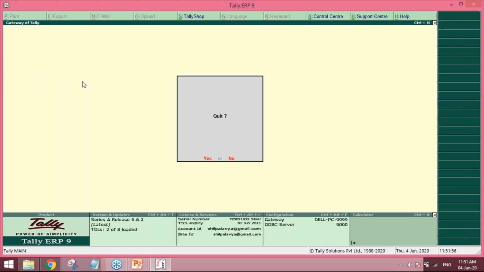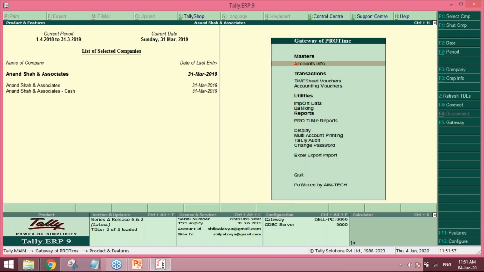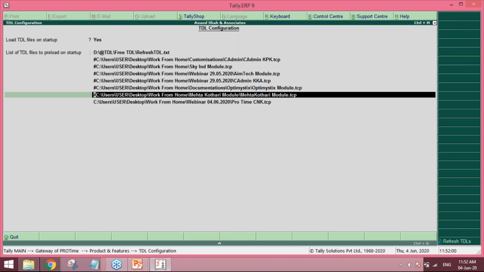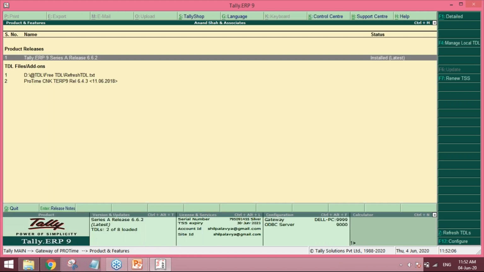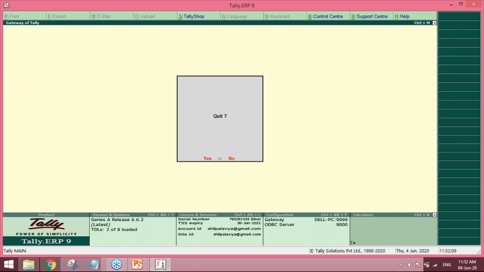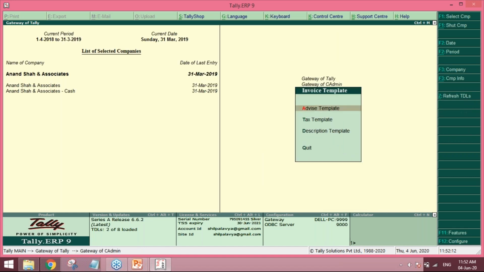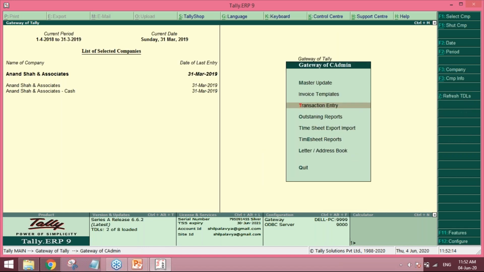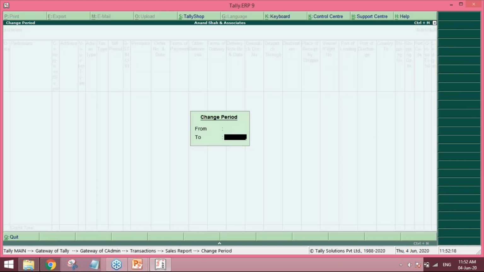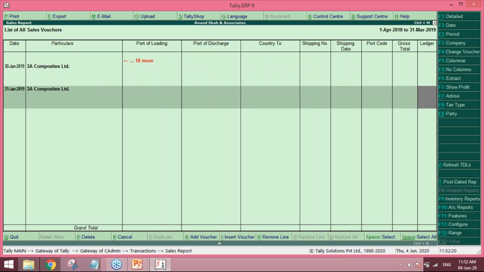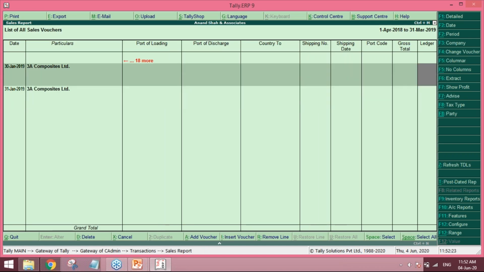Then in the transaction entry, in the invoice listing, I will show you quickly what the transactions being made are.